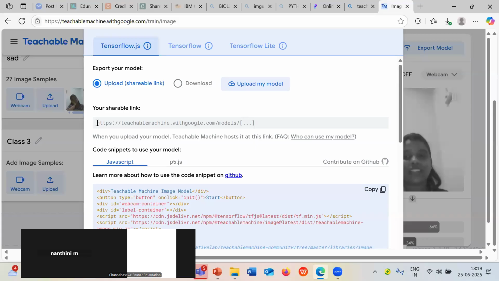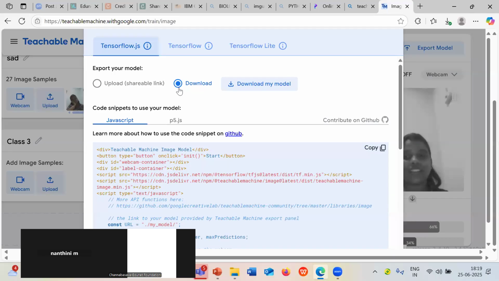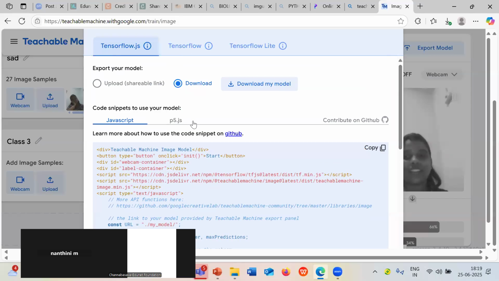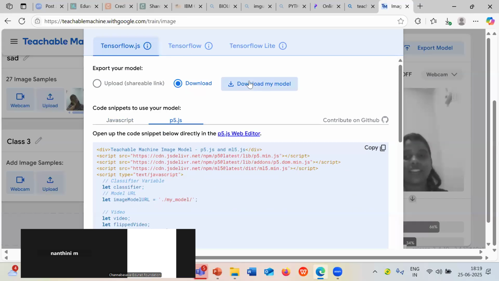You can also see the shareable link. If you want to integrate using the shareable link and the API, you can make use of it. You can also download the model, in whatever format you want, such as JavaScript, by clicking on download my model.